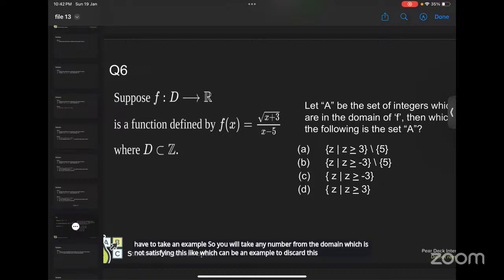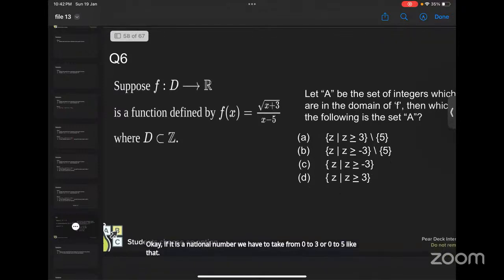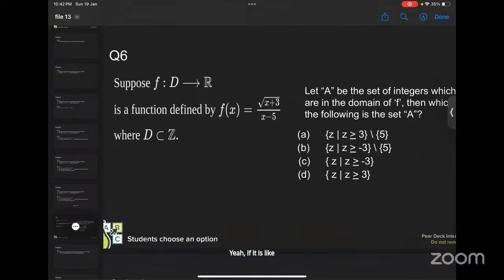Okay, if it is a natural number, we have to take from 0 to 3 or 0 to 5, like that? Whether the domain is real or natural doesn't matter. You always have to take some number from the domain. If the domain is natural numbers, we would take the element from the natural numbers.